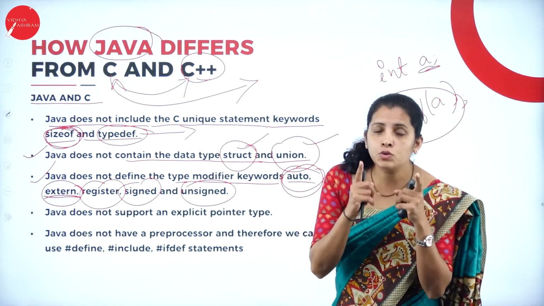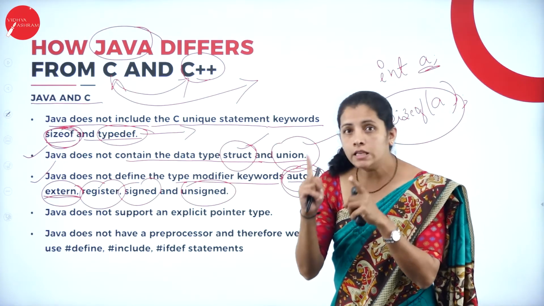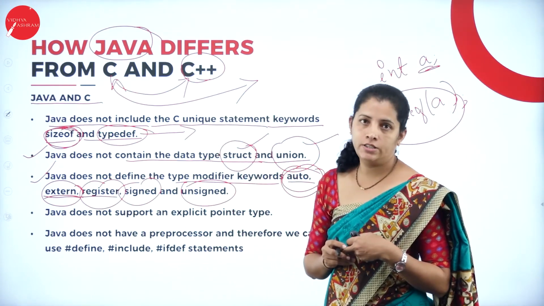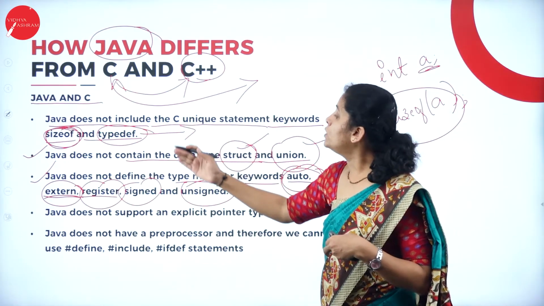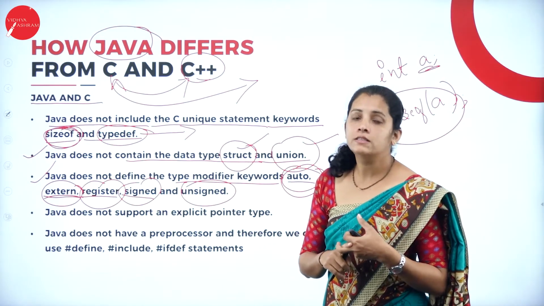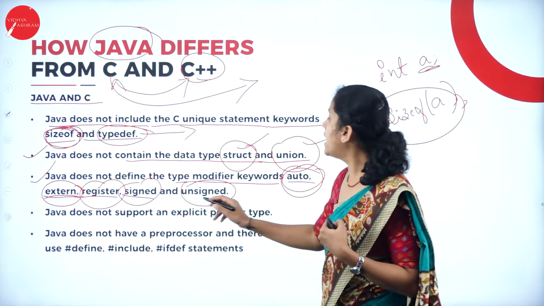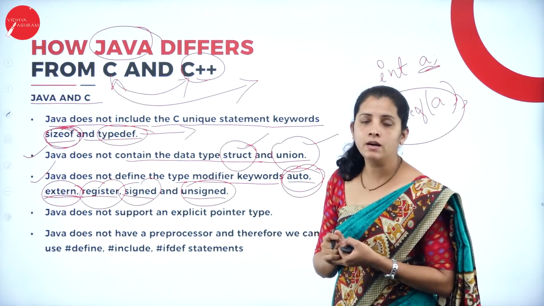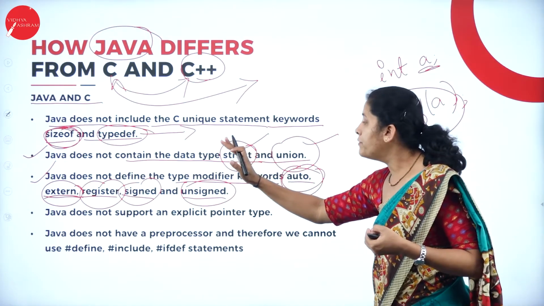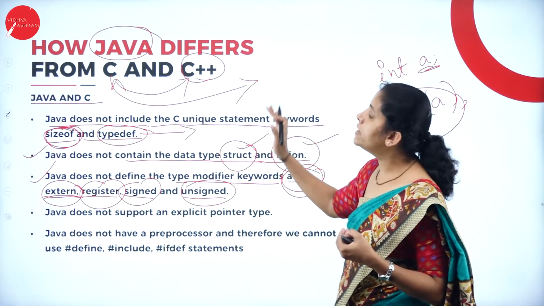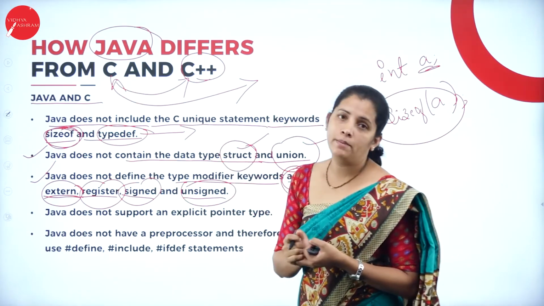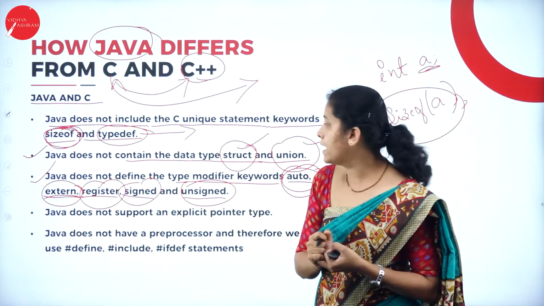If you want to store your values in a register, you can use the word register. And you can use signed for signed number representation and unsigned for unsigned number representation. So these are the type modifier keywords supported by the C programming language and not supported by the Java programming language.